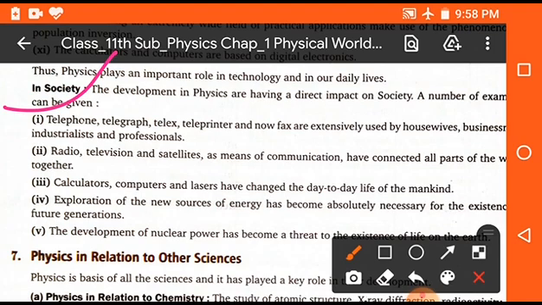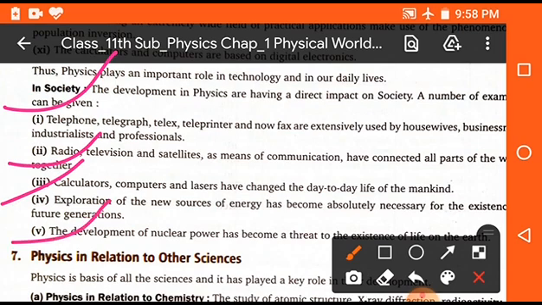Telephones, telegraphs, telex, teleprinters, and now fax are extensive examples of science used in society. Radio, television, satellites are the means of communication that have connected all parts of the world. Calculators, computers, and lasers have changed the day-to-day life of mankind.